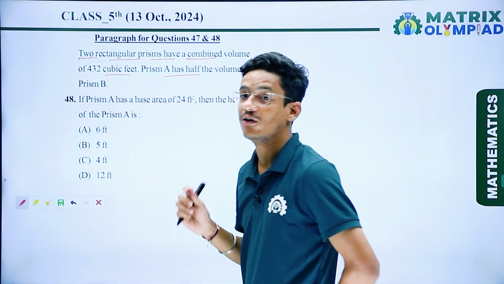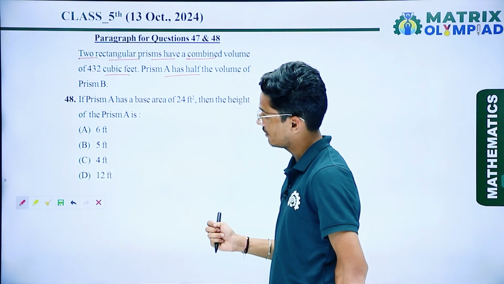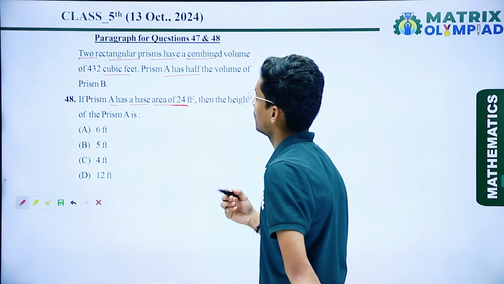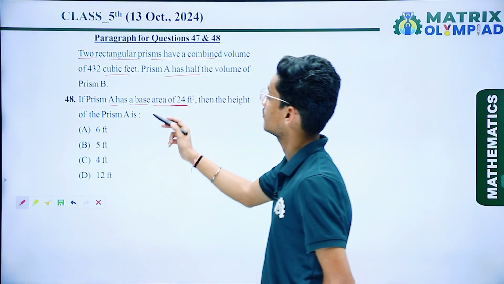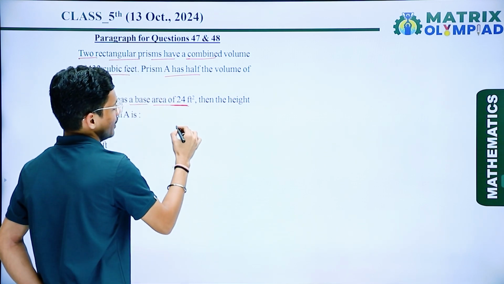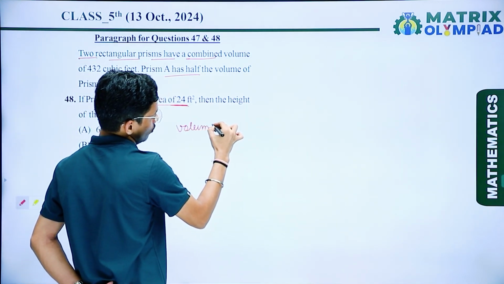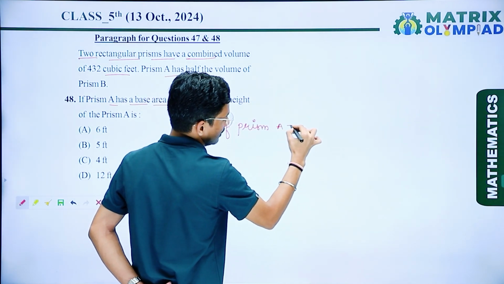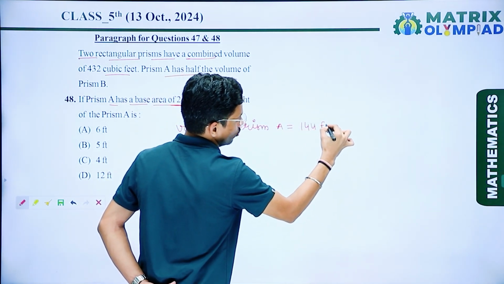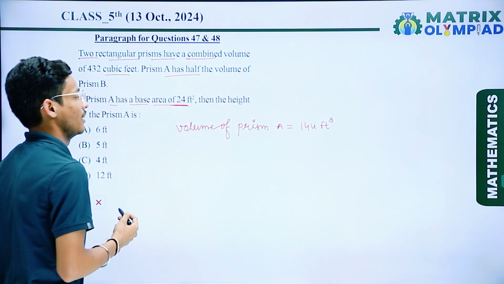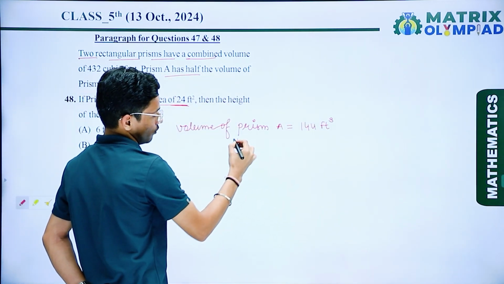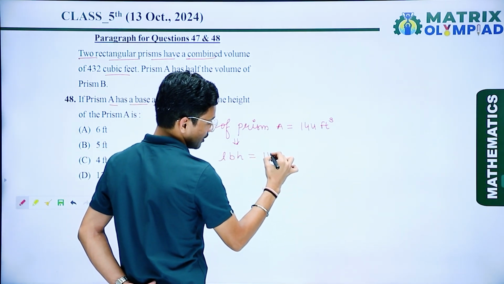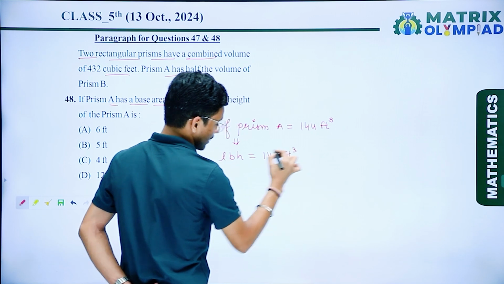Prism A has half of the volume of prism B. Prism A has a base area of 24 square feet, and we have to find the height of prism A. In the previous question we found the volume of prism A, that is 144 cubic feet.